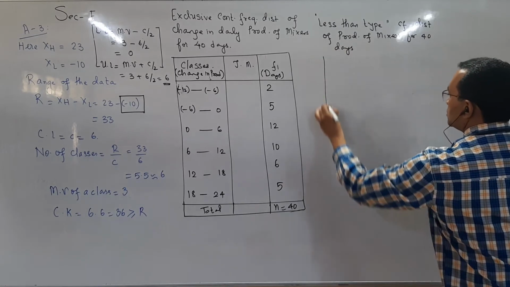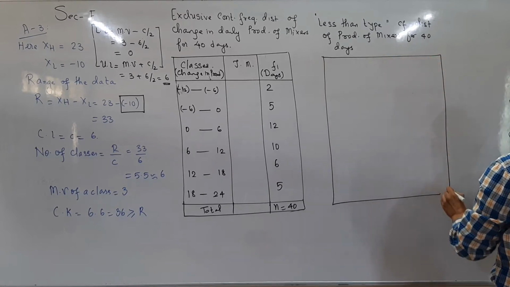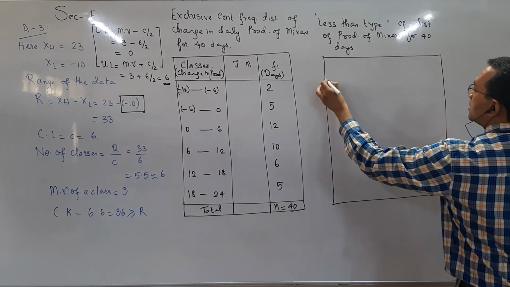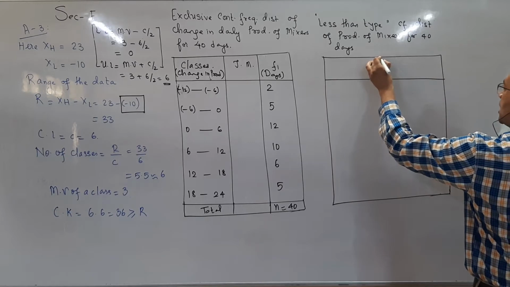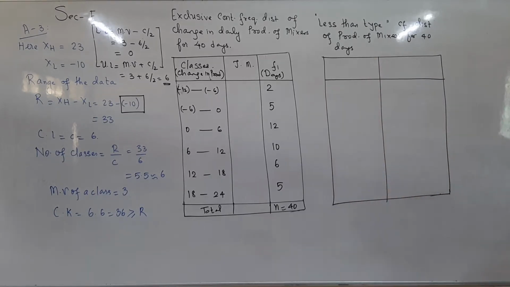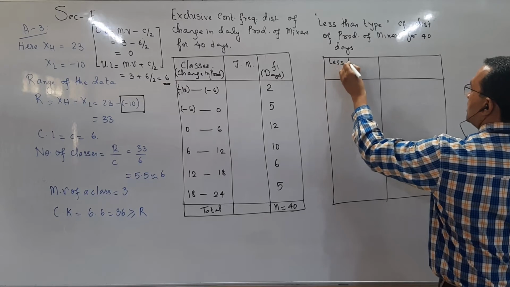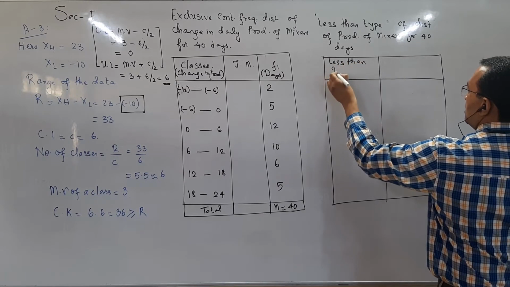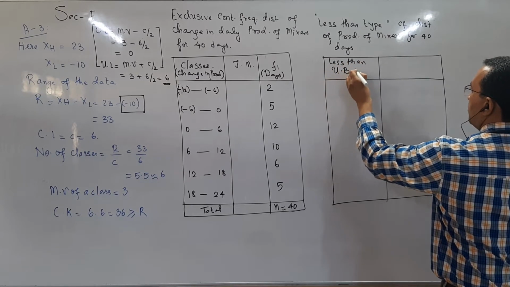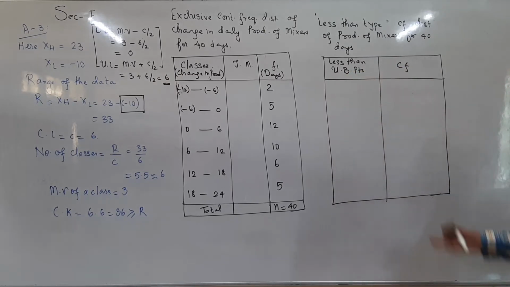Now, the columns which we have to make are very, very important. Come on, tell me, students, which are the two columns we are making. Less than upper boundary points, and corresponding cumulative frequencies.